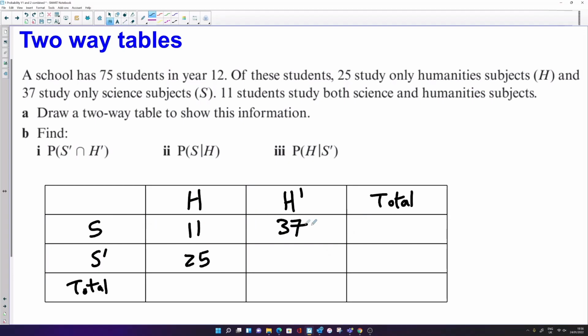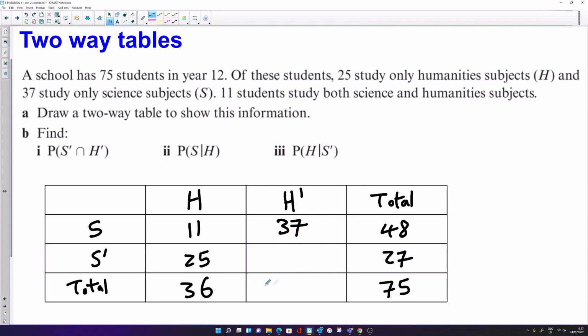So if I go across here, we have a total. So 11 and 37, put a total of 48 there, and we can go down this first column here. 11 and 25 is 36. And we also know that there's a total of 75 students, so that's going to go in this cell here. So 48 plus something will give me 75. So students that study the sciences and don't study the sciences add up to the total number of students. So we're going to have a value of 27 here.